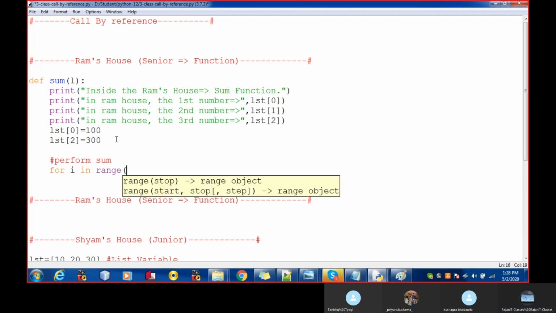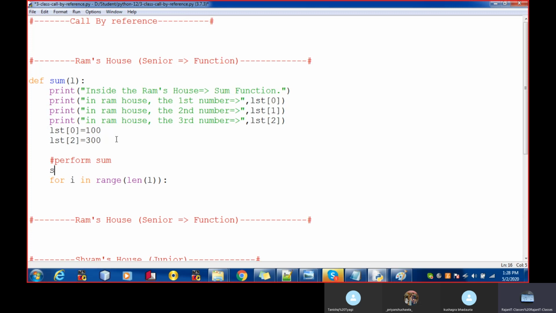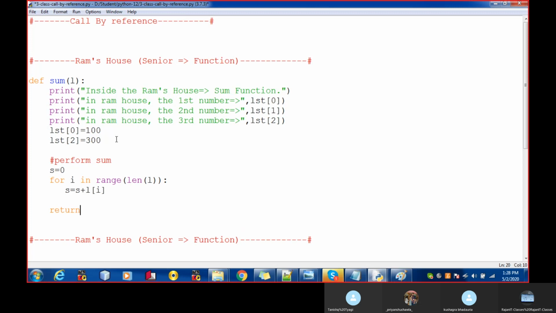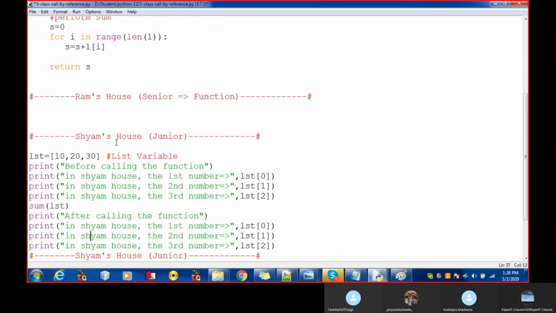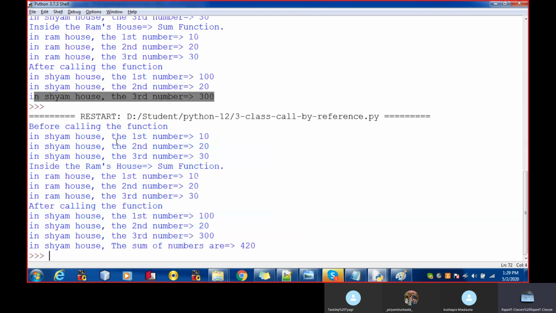In range, and the value of this, in the image that s is equal to 0 and write s is equal to. See over here, right? 420.